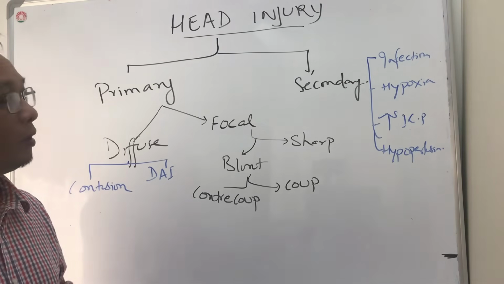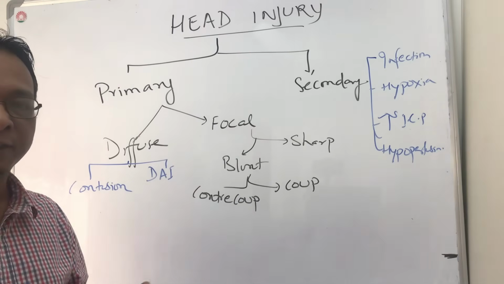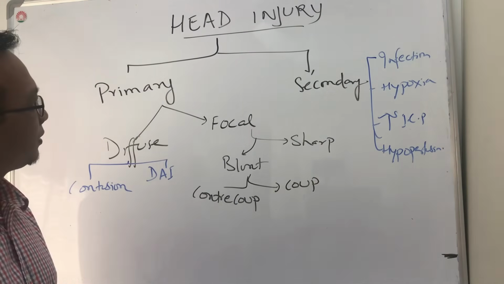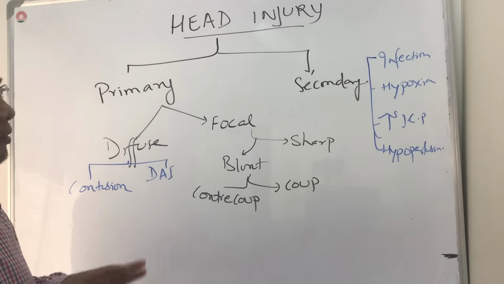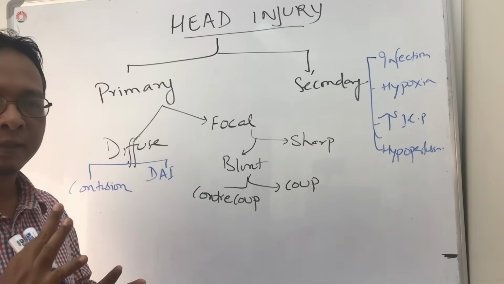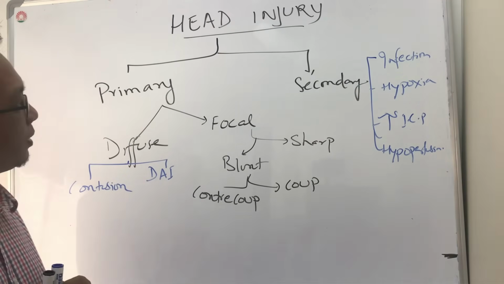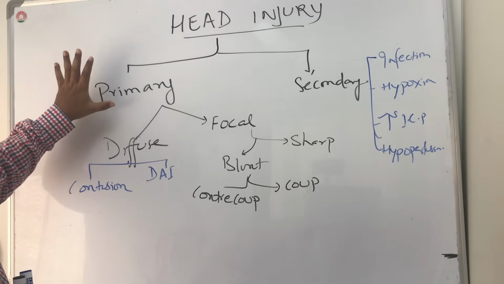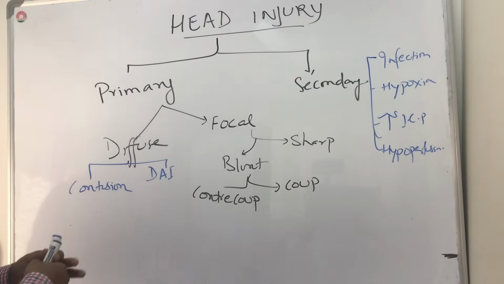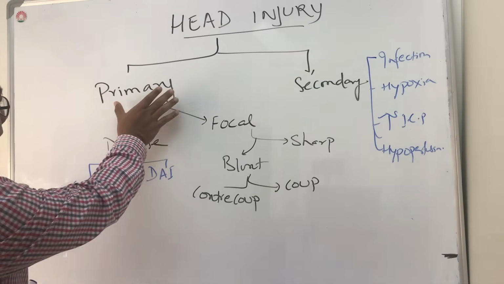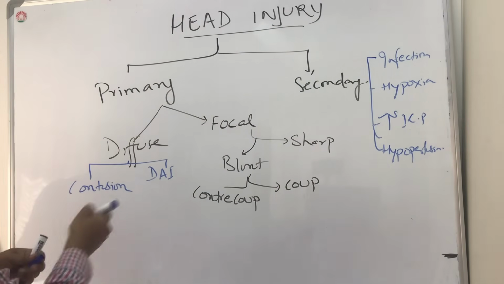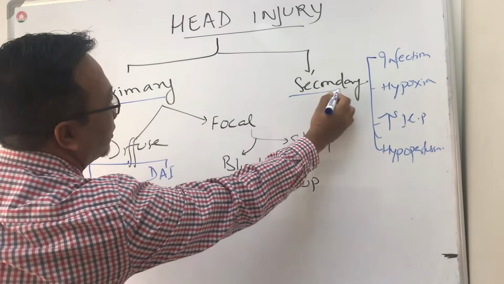Hello everyone. Today we are going to discuss head injury. So let's start the head injury with what are the types and then what is the pathophysiology. In the types, we can see head injury divided into two types, primary and secondary.